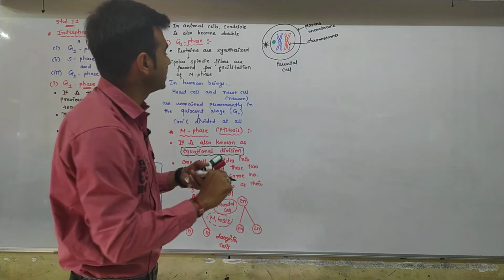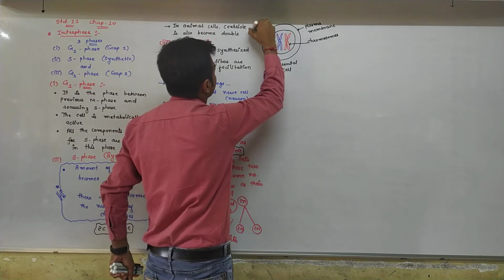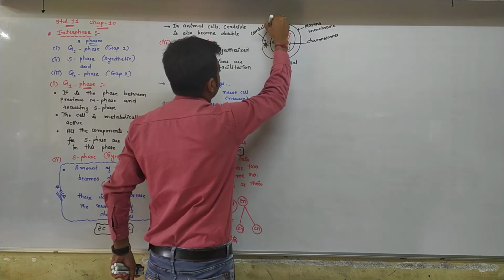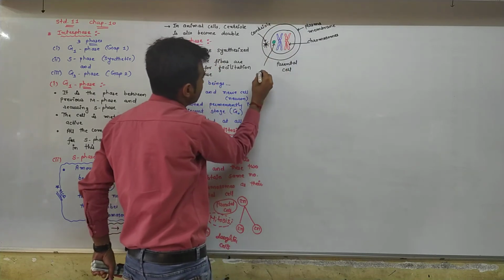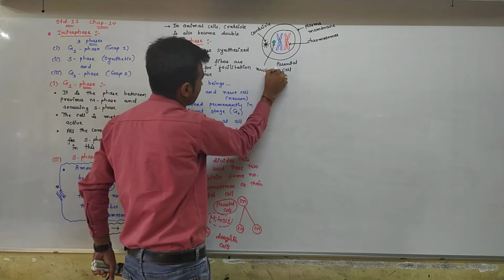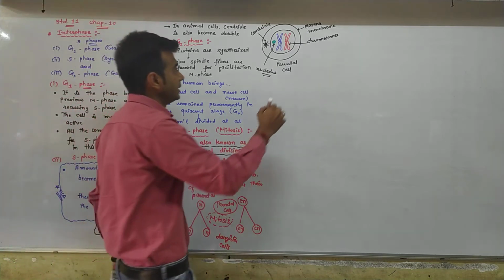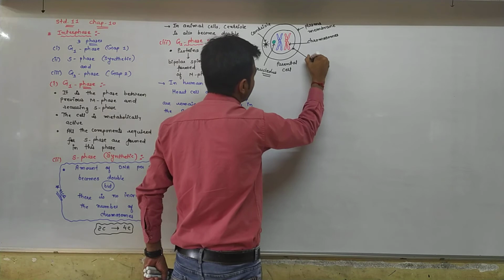We start from here. This is known as the centriole. And this is known as the nucleolus. And this ground is known as the nuclear membrane.